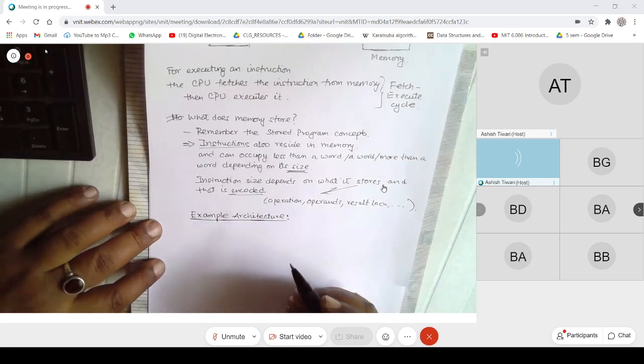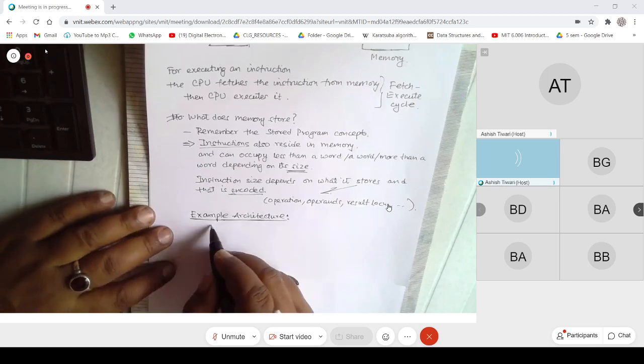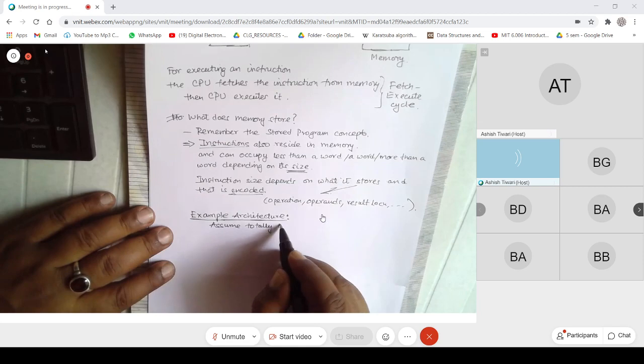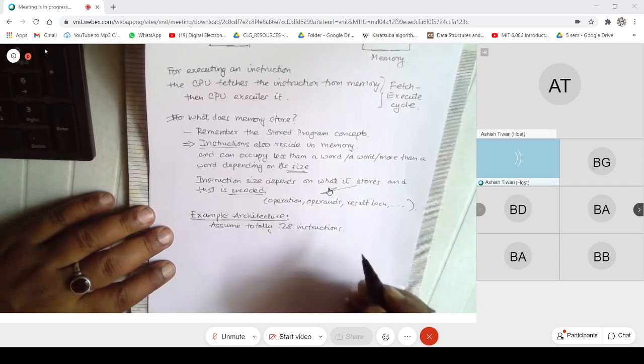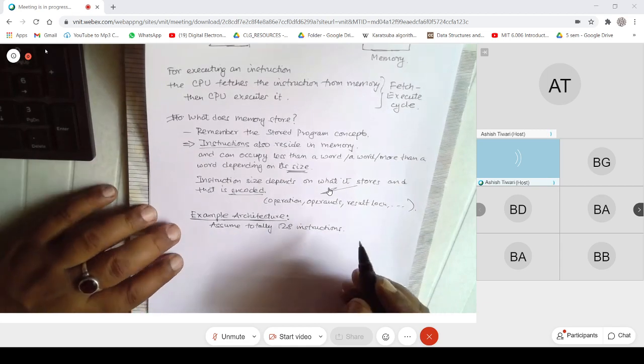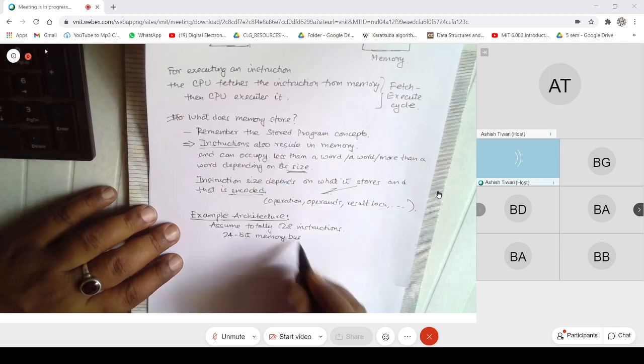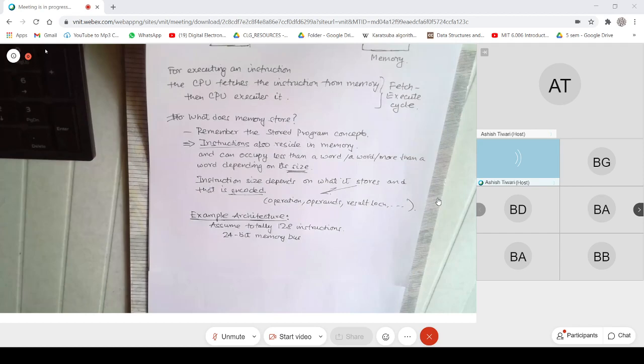We will assume a total of 128 instructions. We will assume a 24-bit memory bus.